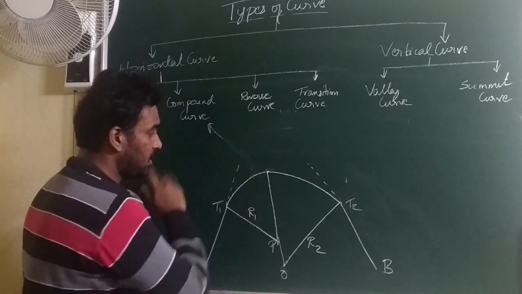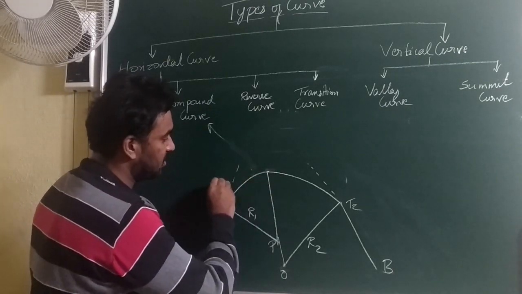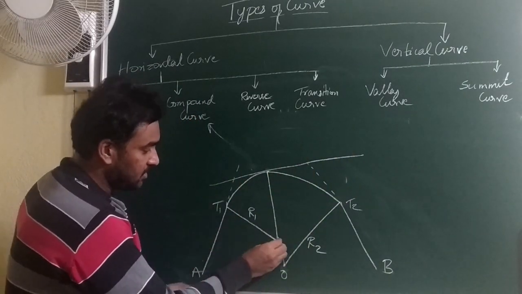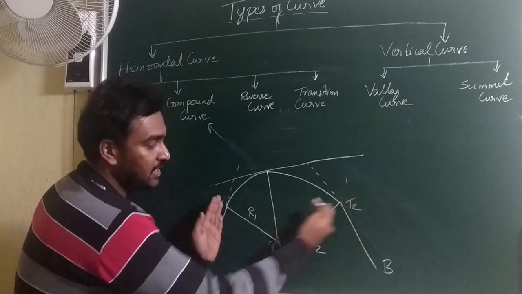Here you can observe these kinds of curves will have a common tangent, and also the centers of the curves lie on the same side of the tangents.